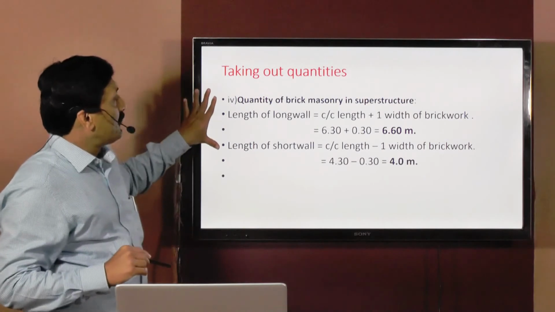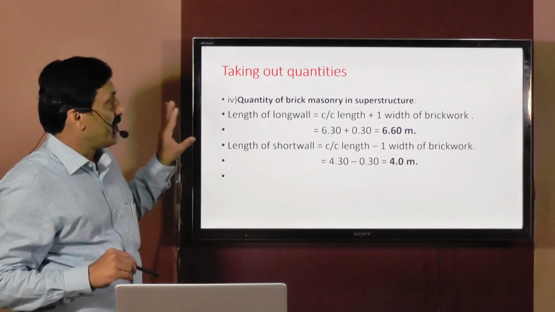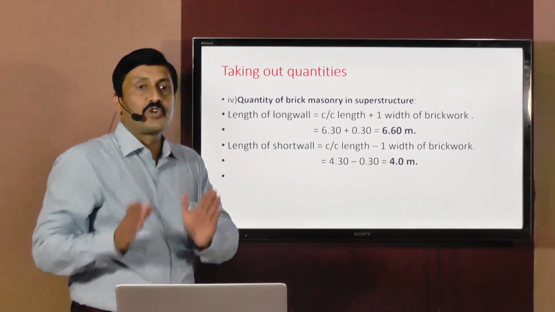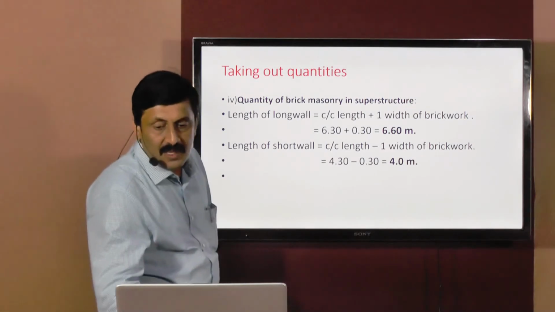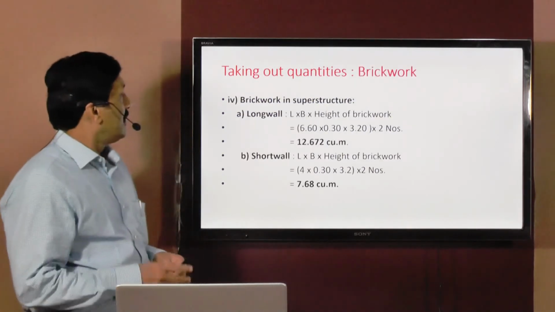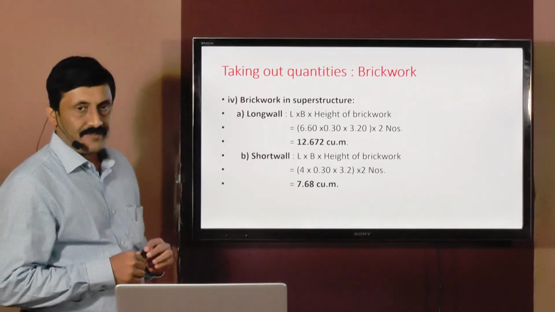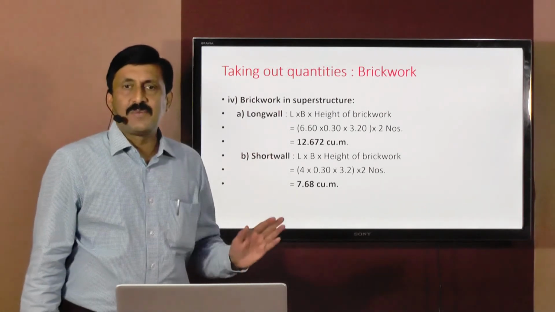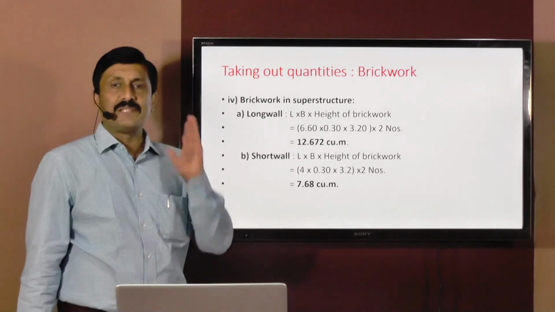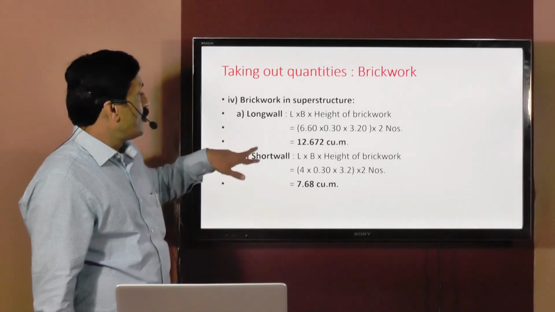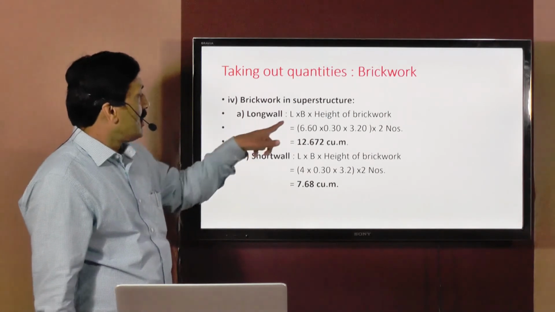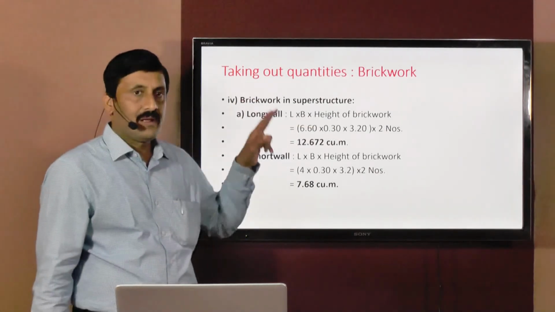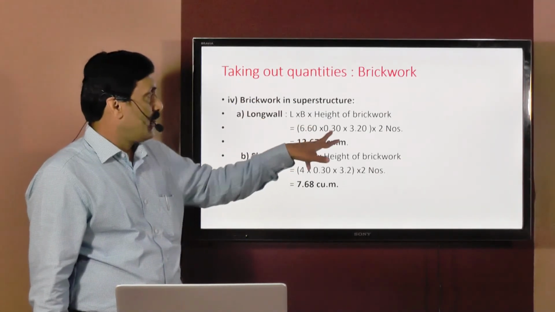So while calculating quantity of brick masonry or brickwork in superstructure, first of all we have to finish calculation of long wall, that is out length, and for short wall, that is in length. Then how we calculate quantity of brickwork, that you understand. Exactly on the same track. How we calculated UCR masonry, how we calculated excavation, how we calculated PCC. Here again we'll divide it into two parts. One is long wall and other one is short wall. So length of long wall is equal to L into B, that is length into breadth into height of brickwork. So 6.6 into 0.3.